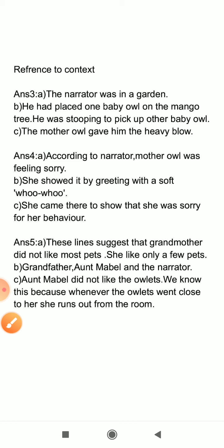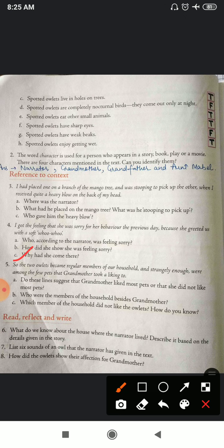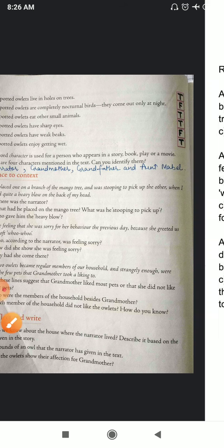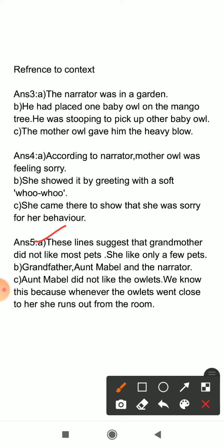Okay, now next question, question number 5. The two owlets became regular members of her household and strangely enough were among the few pets that grandmother took a liking to. Question number A. Do these lines suggest that grandmother liked most pets or that she did not like most pets? So, the answer is here. These lines suggest the grandmother did not like most pets, she liked only a few pets. Right?